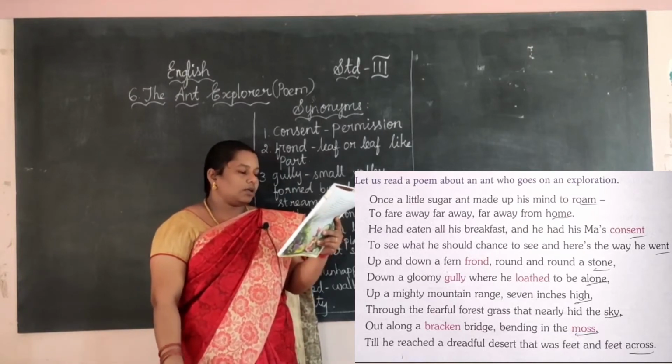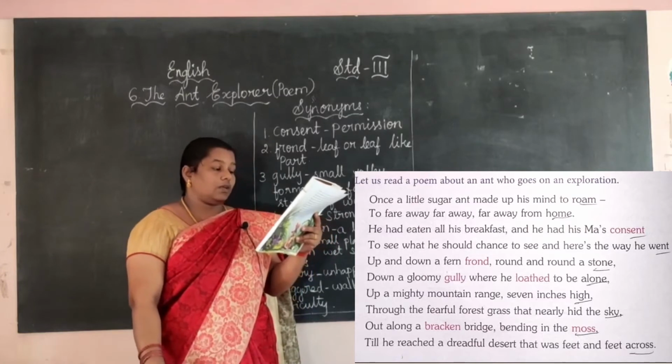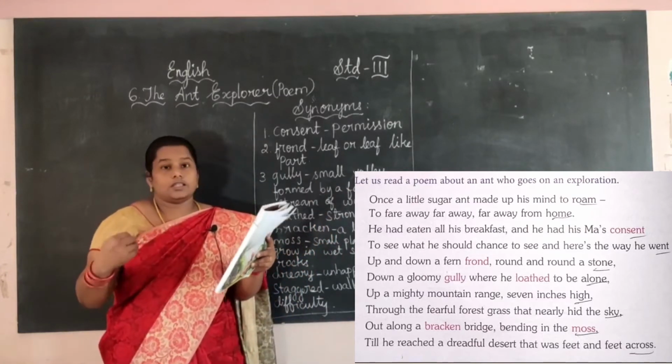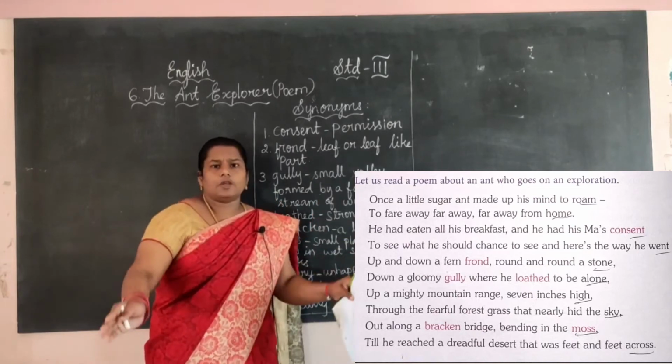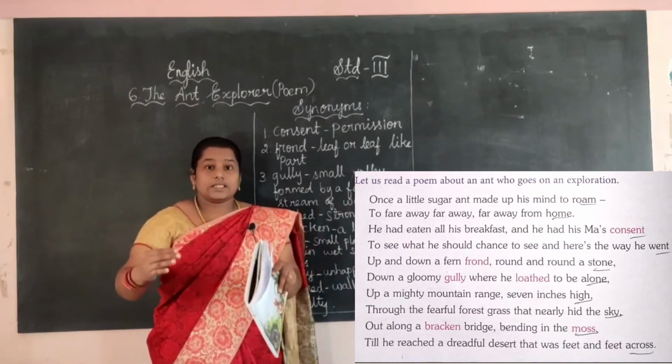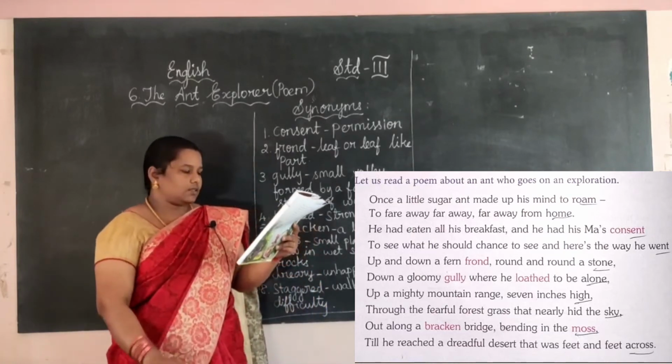Getting permission from his mother, and he is getting ready to go out. To see what he should chance to see, and here's the way he went. He is now thinking, I want to see that place, this place, wherever place I want to go, just a distance from the home. Like that he is thinking.